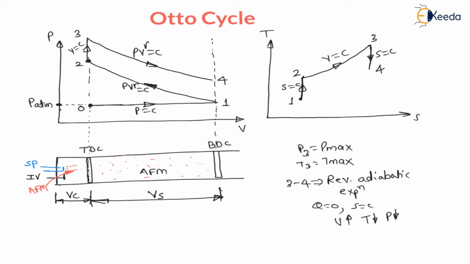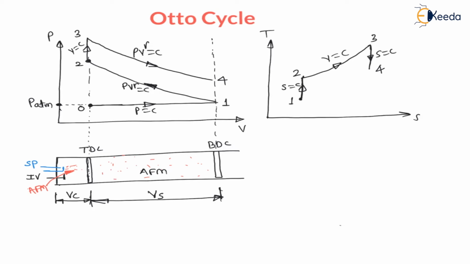Now my dear students, at the end of expansion you can observe here that temperature is T4, which is more than atmospheric temperature, that is temperature at suction. As well, at the end of expansion pressure is P4, which is more than suction pressure, which is nothing but P1 or P0, atmospheric pressure. Means after the expansion stroke the piston is at BDC, but pressure inside the cylinder is more than atmospheric pressure.